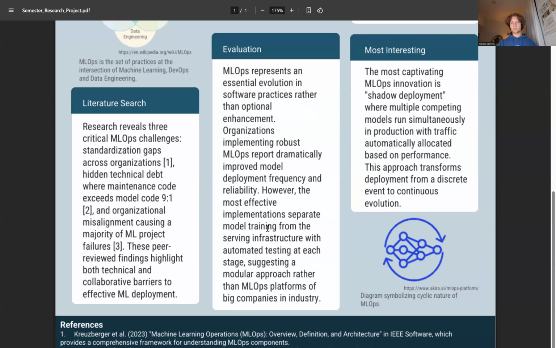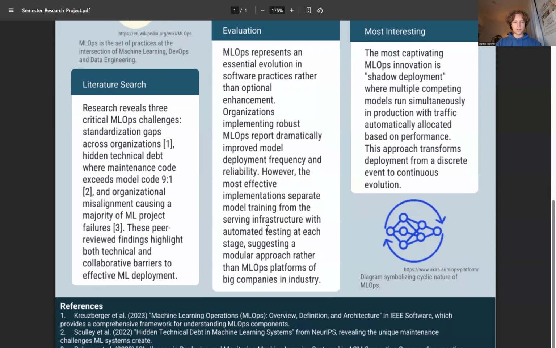so from the research, the most captivating thing that I found in the development of MLOps is the rise of shadow deployment architectures where multiple competing models run simultaneously in production. Unlike traditional A/B testing, these systems automatically allocate traffic based on real-time performance, creating an evolutionary competition between the models.